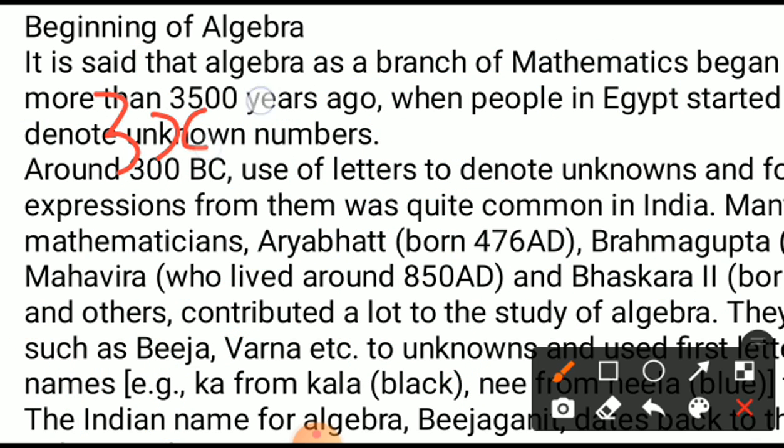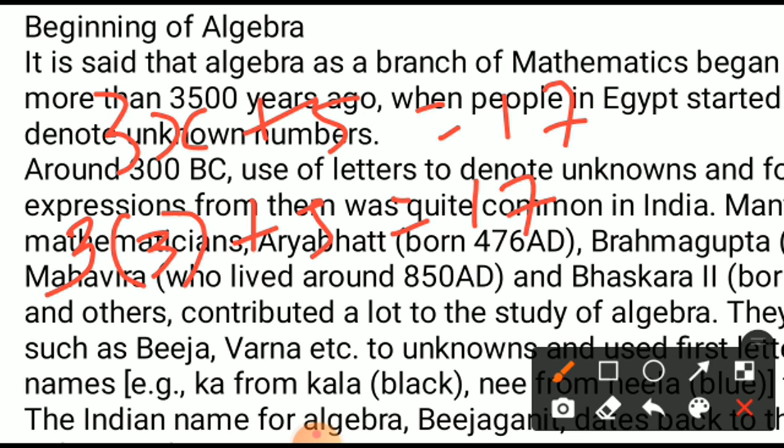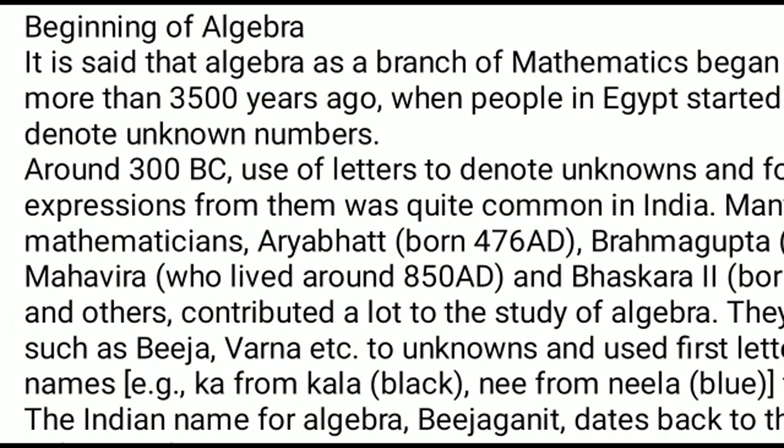Suppose by mistake you got a wrong answer, then what is the answer? Suppose 3x plus 5 is equal to 17 was there. By mistake any student got x is equal to 3. Let's put the value of x is equal to 3. So 3 into 3 plus 5 is equal to 17. Let it be checked. 3 threes are 9. 9 plus 5, is it equal to 17? Is it clear? So 9 plus 5, yes my dear student, 14. 14 is equal to 17. Is it right? 14 और 17 दोनों equal हैं बेटा? No, equal नहीं है, not equal to. So that's why our answer is wrong. But when you put the correct one, you are having the right answer.